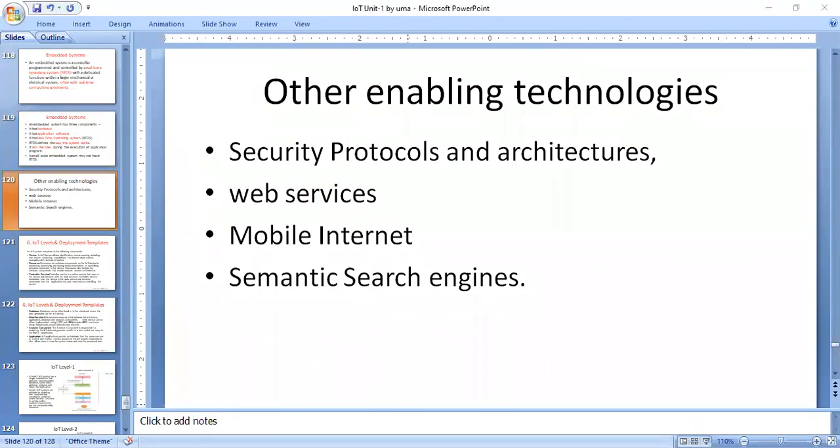A security protocol is an abstract protocol that performs a security-enabled function. Some of the security protocols here are key agreement or establishment, entity authentication, symmetric encryption, secret sharing, and secure multi-party computation. These are all security protocols here.